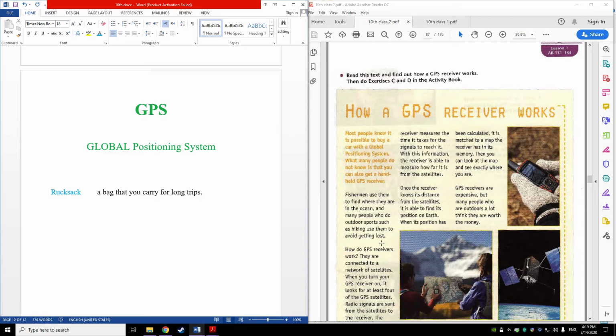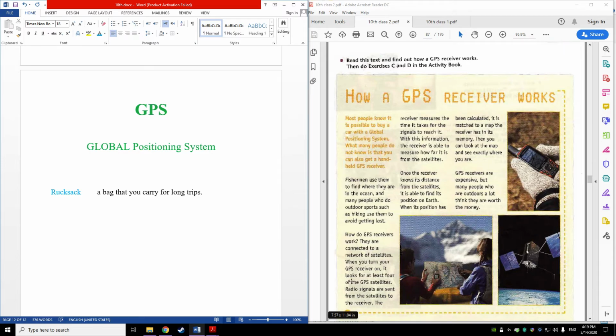How do GPS receivers work? They are connected to a network of satellites. So the first thing we need to know is that these GPS receivers are connected to satellites around the world. So how do GPS receivers work? They are connected to a network of satellites. When you turn your GPS receiver on, it looks for at least 4 of the GPS satellites.